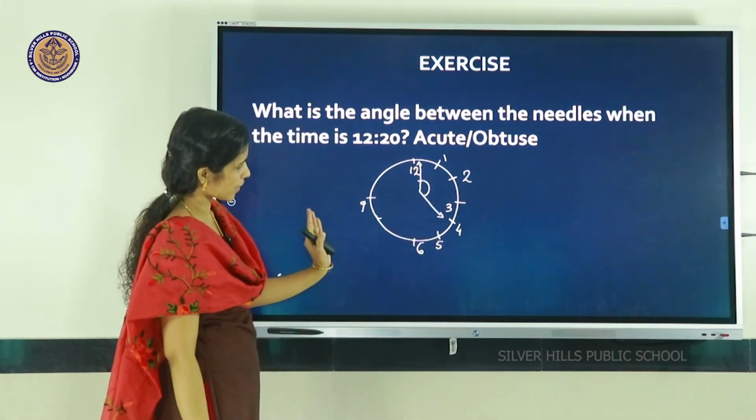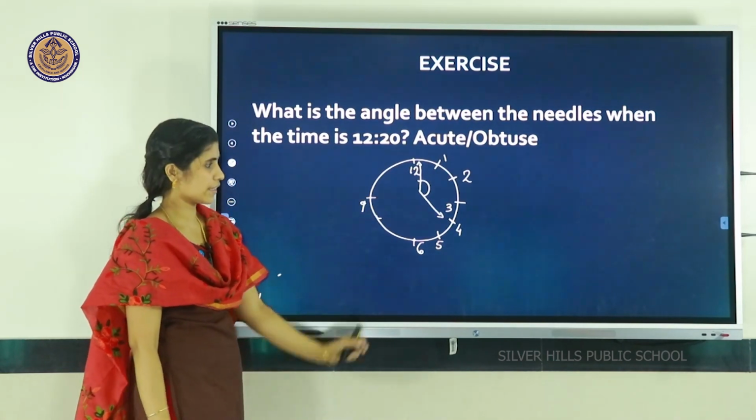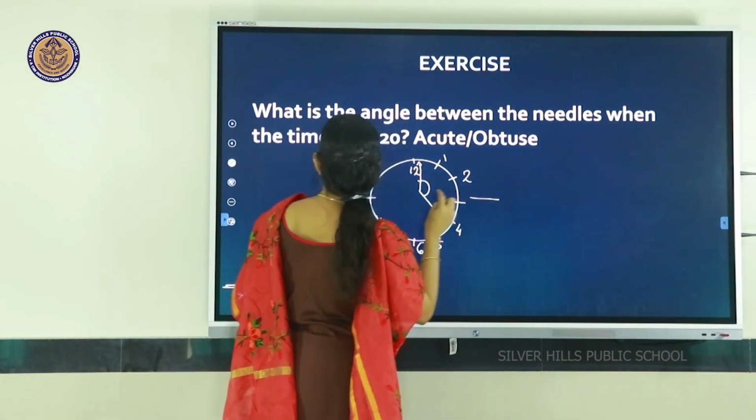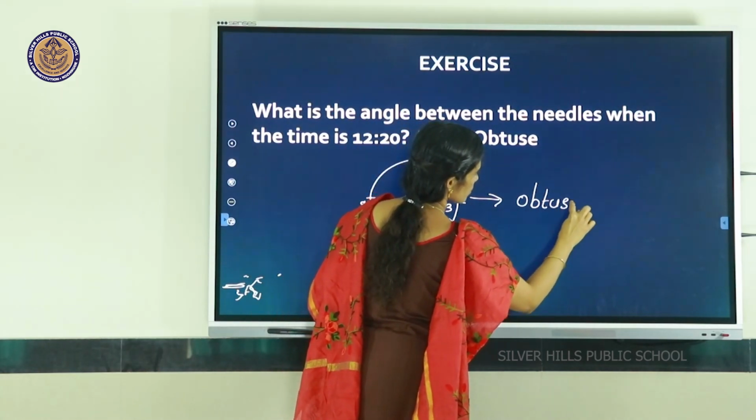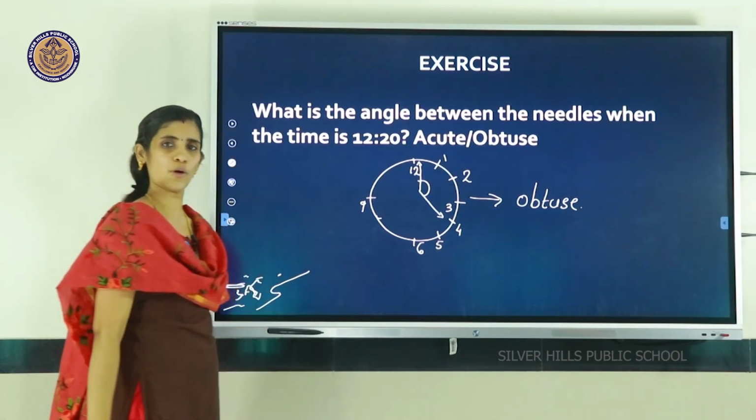So here the angle is more than 90 degrees. So this one is an example of an obtuse angle.